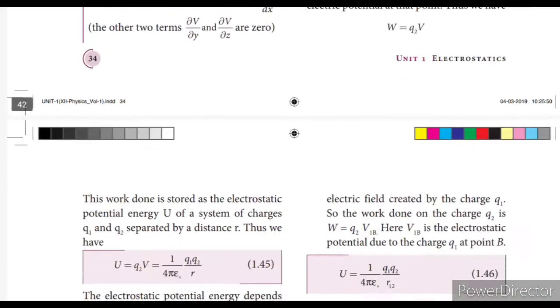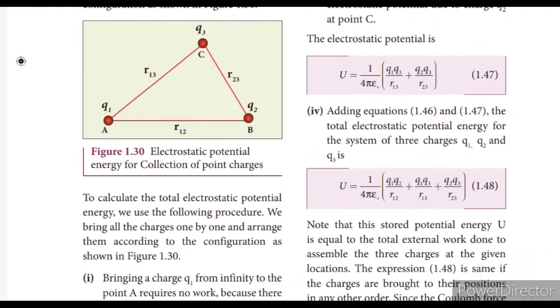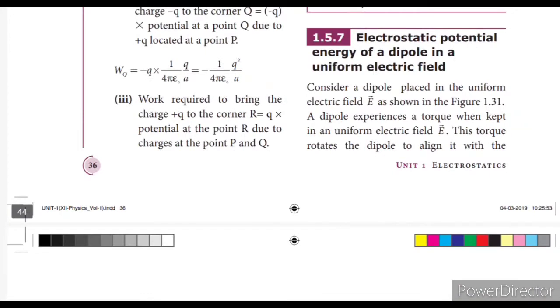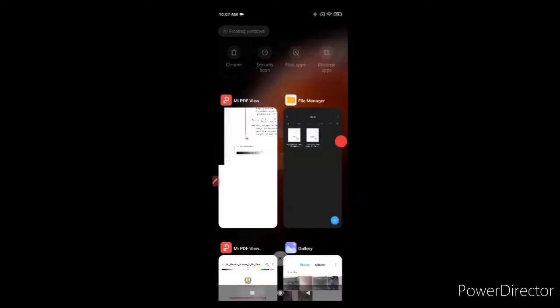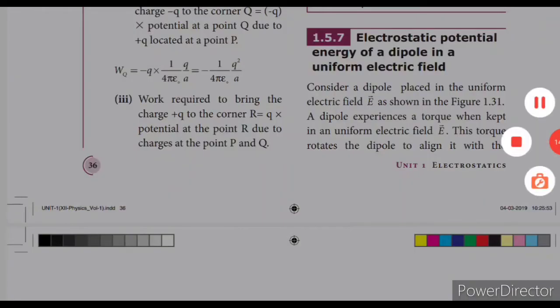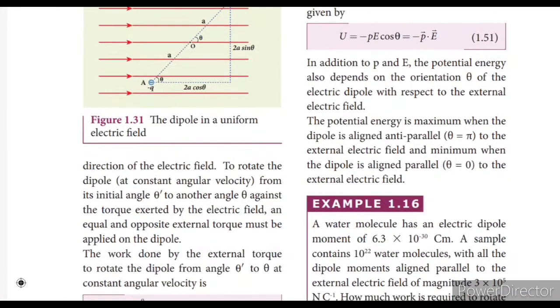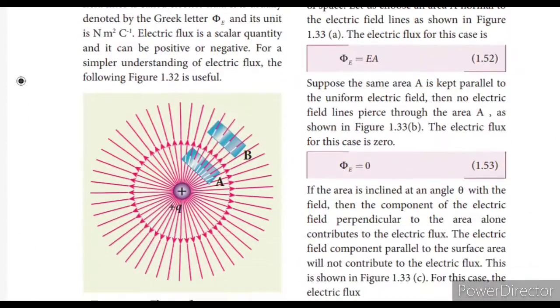Electrostatic potential of a collection, a system of charges: U equals 1 by 4 pi epsilon naught Q1 Q2 by r12. What is the electrostatic potential energy of the dipole in a uniform electric field? U equals minus PE cos theta, or minus P dot E. It is a dot product, so it is a scalar quantity. Potential energy is always a scalar quantity. It will be maximum when the dipole is parallel or anti-parallel to the electric field. It will be 0 when it is placed perpendicularly.